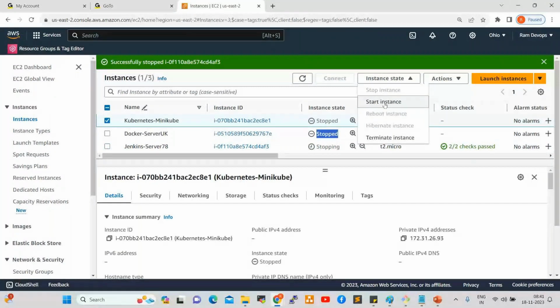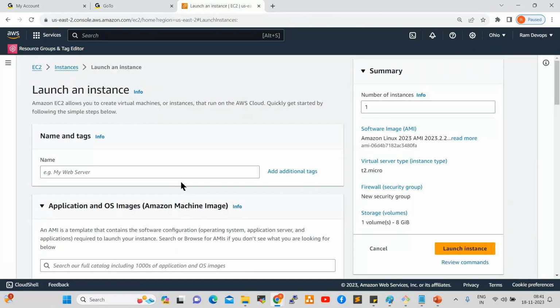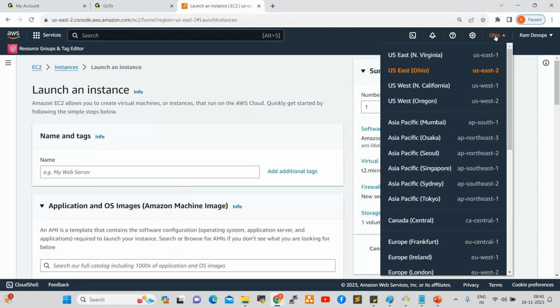Now I want to launch one Linux instance. How can I launch? Click on launch instance. Before launching your instance, check the region. What is a region? A region is a data center. Across the globe, AWS has all these data centers, all these server rooms. A data center is a server room where we host all the servers. So why do we require servers? Project teams and developers always work on the servers.